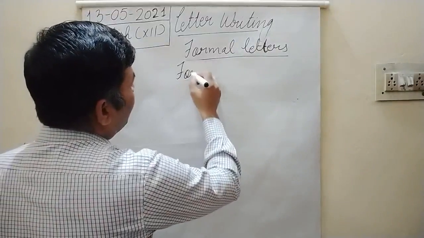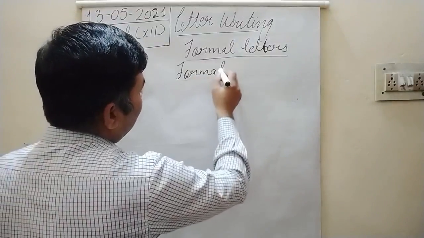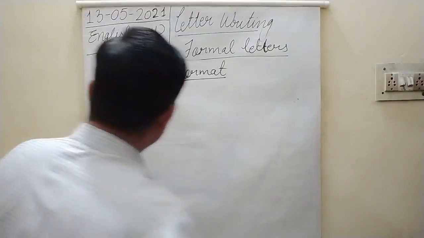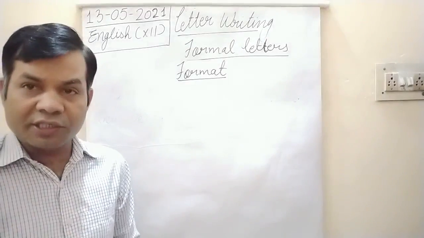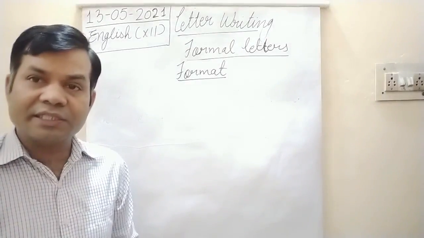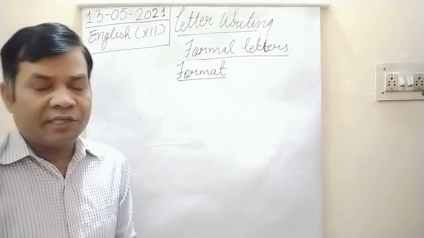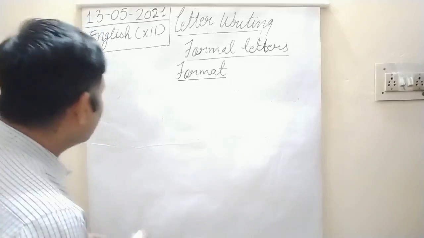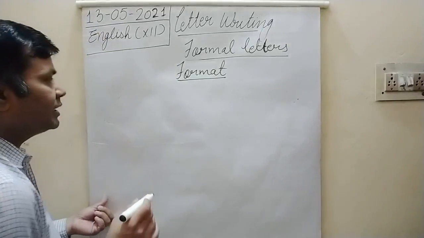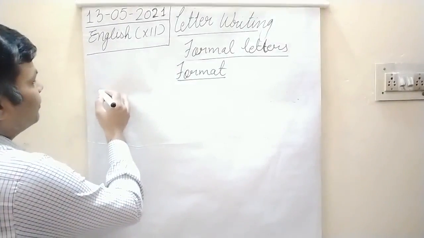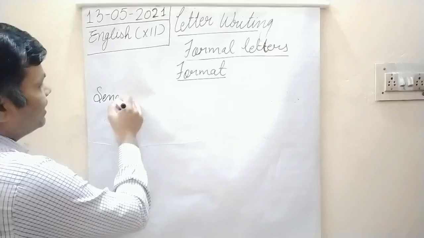First of all, we are going to discuss the format of a formal letter. As we are well aware, we have learnt and practiced this in previous classes too. First of all, the sender's address is written.